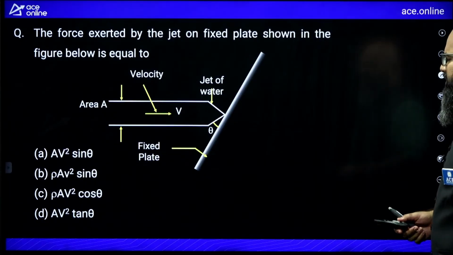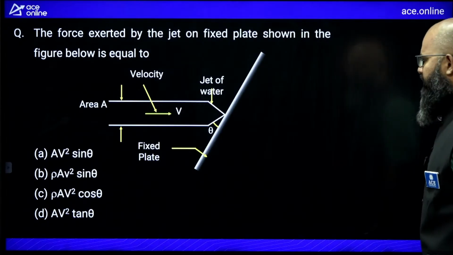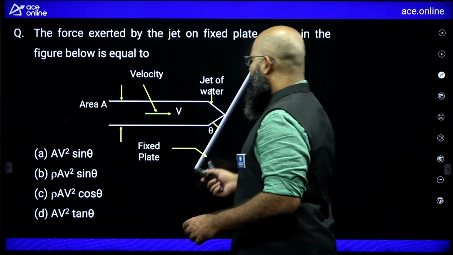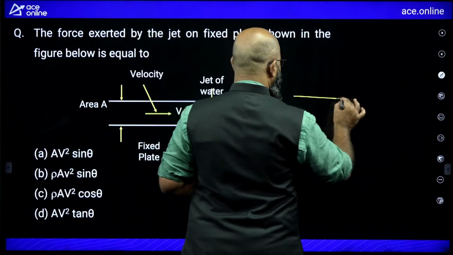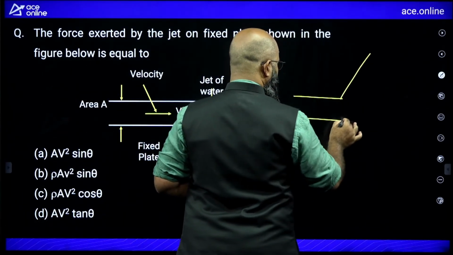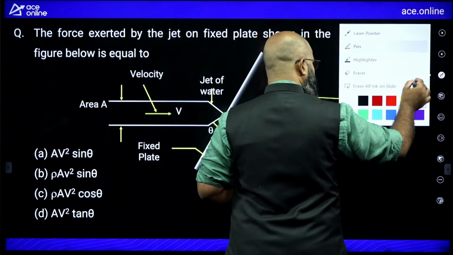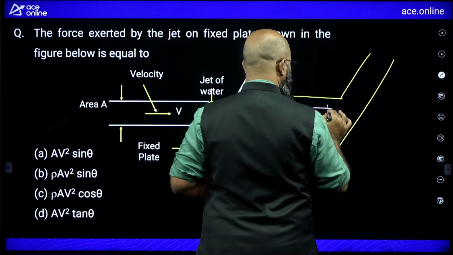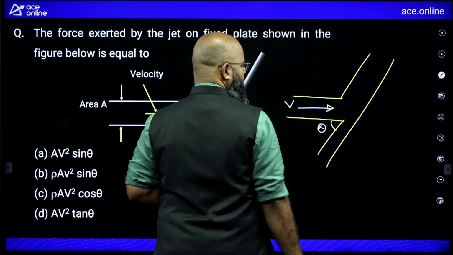Look at this particular question. The question is saying, the force exerted by the jet on a fixed plate as shown in the figure below. Now, this is in the case of an inclined surface. How do we answer this question? You see, let us say the fluid is coming over here with a certain velocity v, and this angle is given to us as theta.